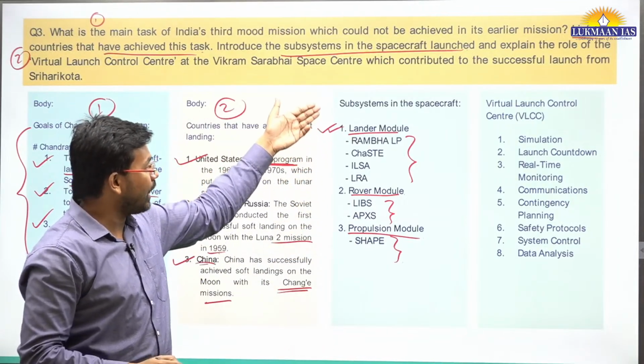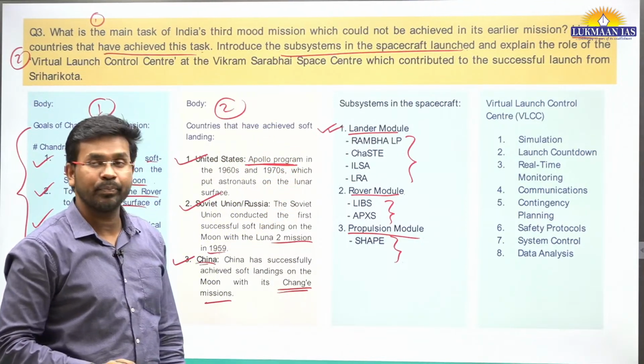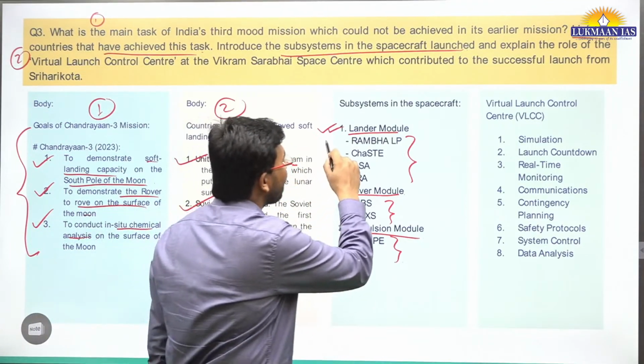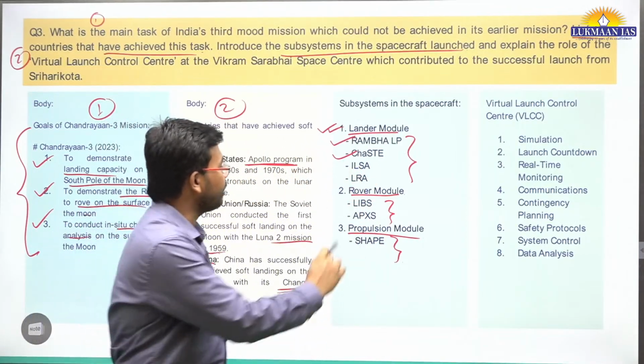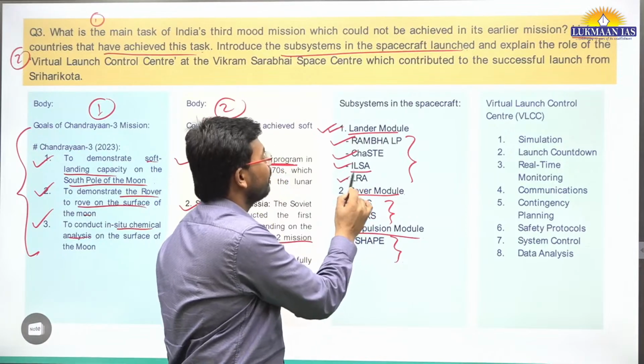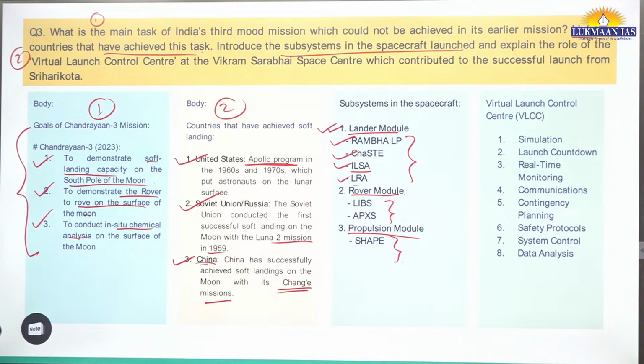So the lander module has, let's say, 4 scientific payloads as part of it. One of the payloads is known as Rambha LP. The second payload is known as CHASTE. The third payload is known as ILSA. The fourth payload is known as LRA.